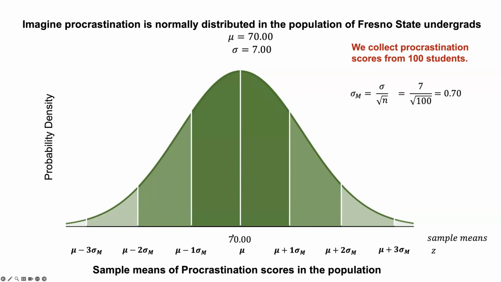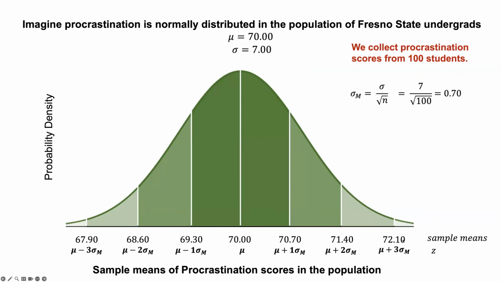And our population mean is in the center here. So we can put 70 as our population mean. And then we can draw this out just to visualize it. We're just going to use the same process we did for normal distributions, where we say the mean plus 1 standard error of the mean is 70.7, minus 1 standard error of the mean is 69.30. And then we do the same for -2 and +2 standard errors of the mean, and the same for -3 and +3 standard errors of the mean. So we're just using this standard error of the mean and adding it or subtracting it from the population mean.